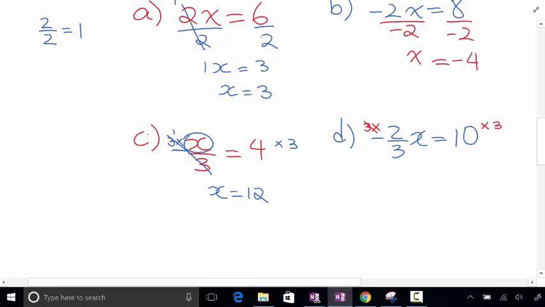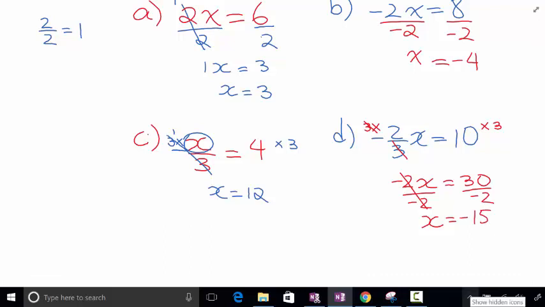Okay, so that and that reduces to 1, so that's gone. What do you have left here then? Negative 2x equals to 30. Okay, how do you get rid of the negative 2 here? Divide both sides by negative 2. Okay, so that means that x has to equal to what? Negative 15. Okay, did everyone get that?